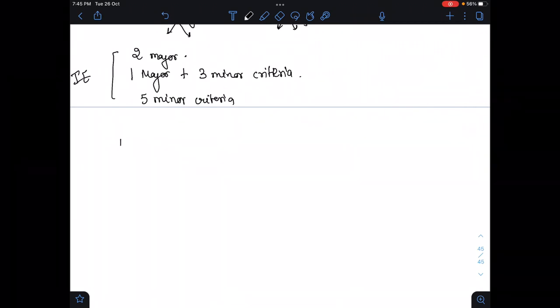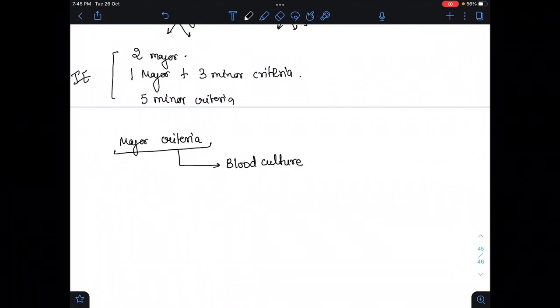In the major criteria, we have two things, that is echocardiography and blood culture. In the blood culture that we do, we have to find that out of 3 sets, if 2 are positive for the same organism, please remember, the same organism, then it is one major criterion.